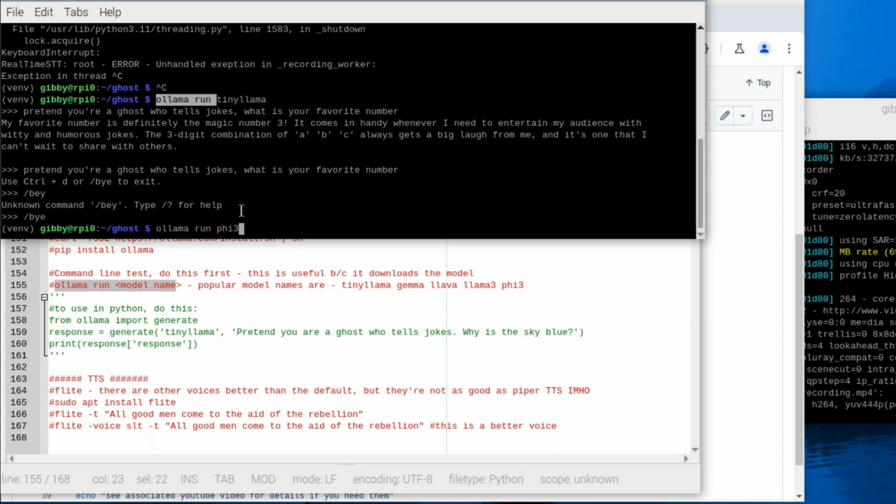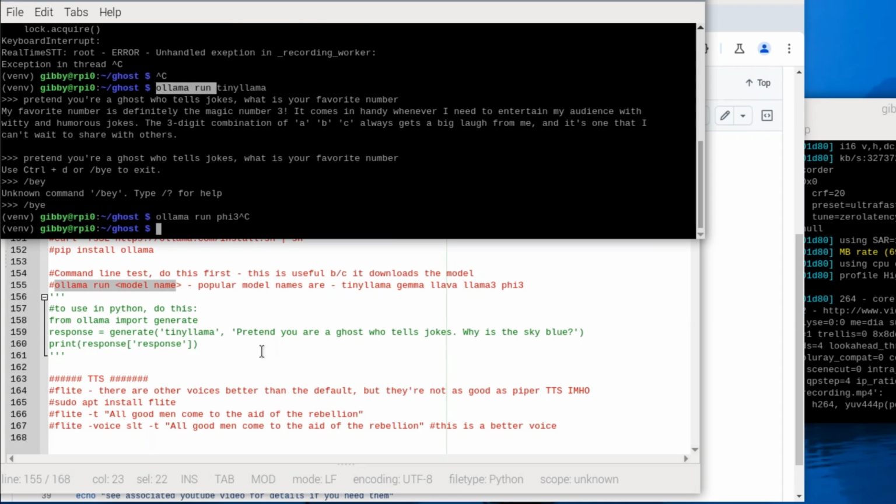can be totally offline. You can put this thing out in a forest if you're doing a haunted house or something like that, and it can give funny responses totally offline using Ollama at that point, because everything else, the speech to text and text to speech, is all offline. So that's how you would run Ollama from the command line.